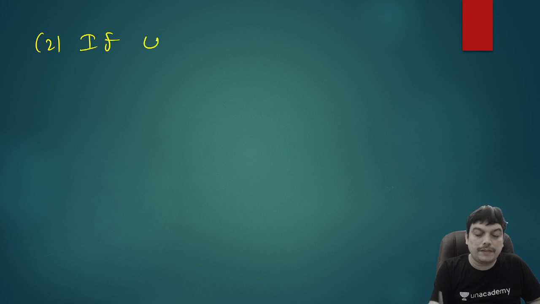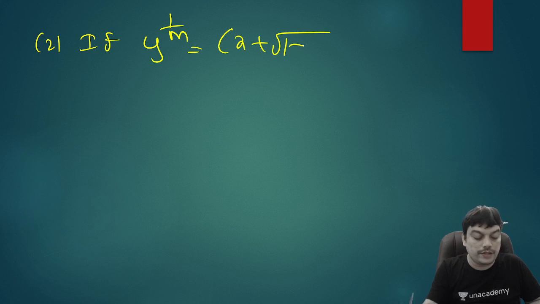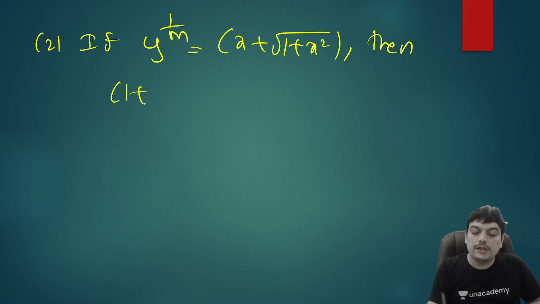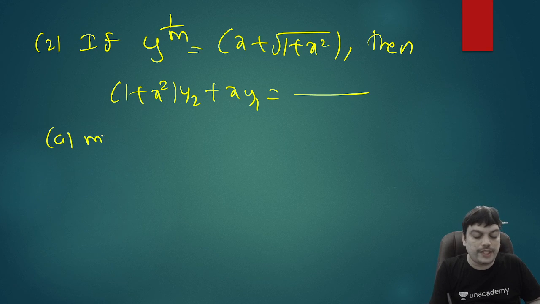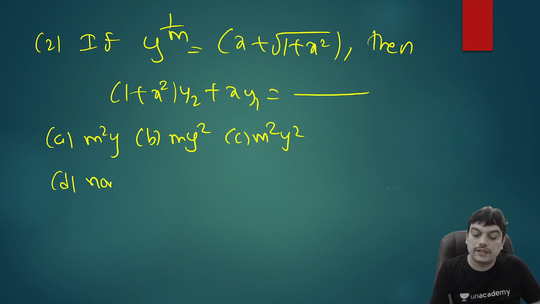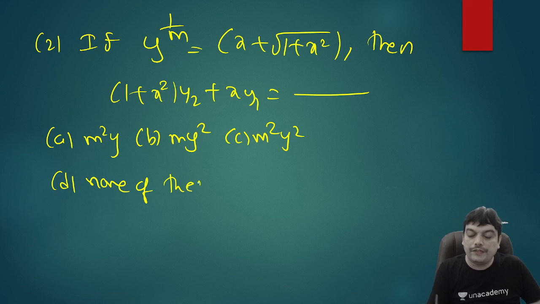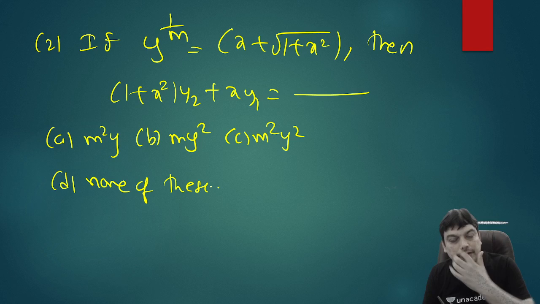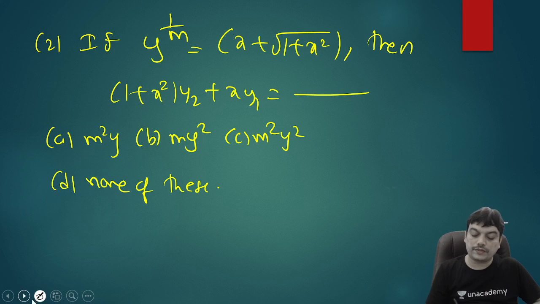If y power 1 by m is equal to x plus root of 1 plus x square, then what is the value of 1 plus x square y2 plus x y1? So the options for this are m square y, m into y square, m square into y square, and none of these. So we again want a result involving the second derivative. Let's see how we can do this.